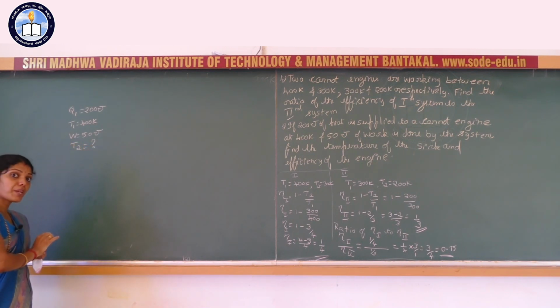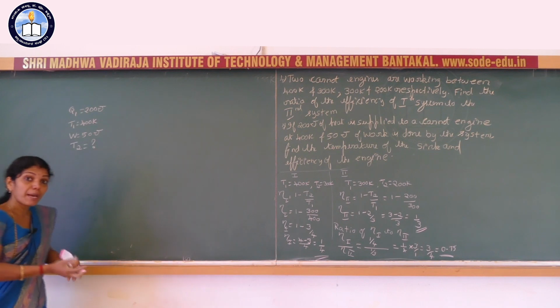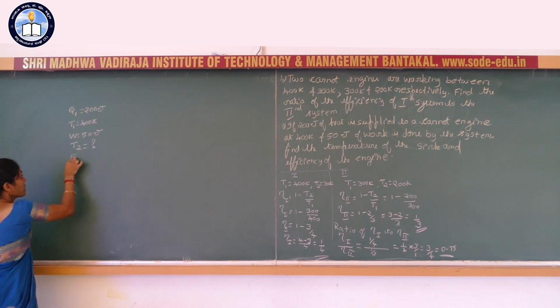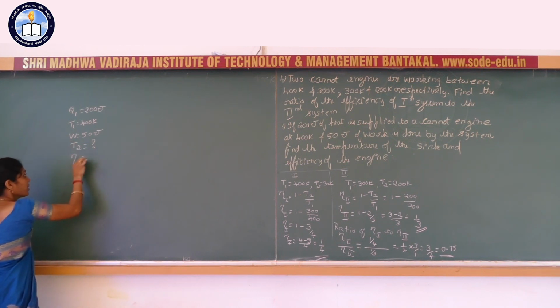T2 represents the temperature of the sink. T1 represents the temperature of the source. W means work done. Q1 means the amount of heat absorbed from the source. And also the temperature of the sink T2 and the efficiency of the engine eta.